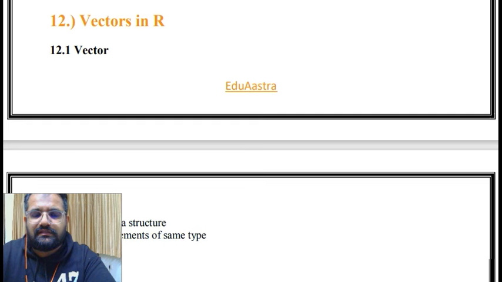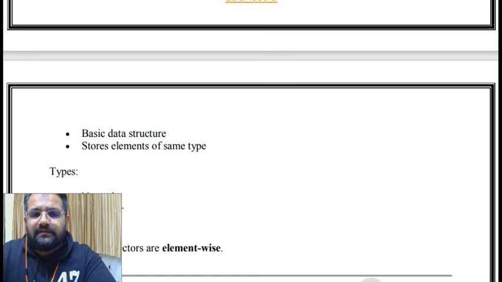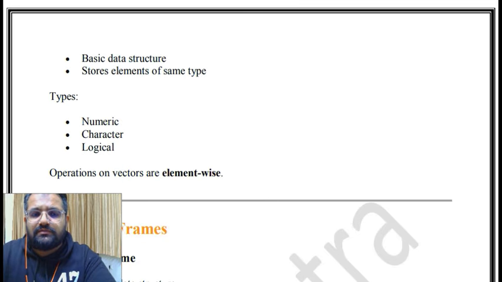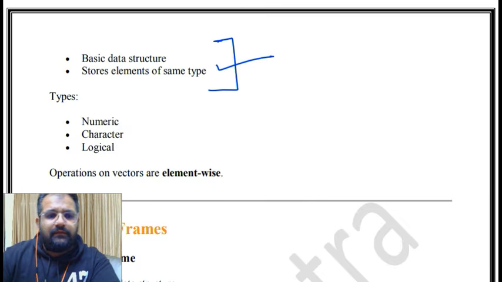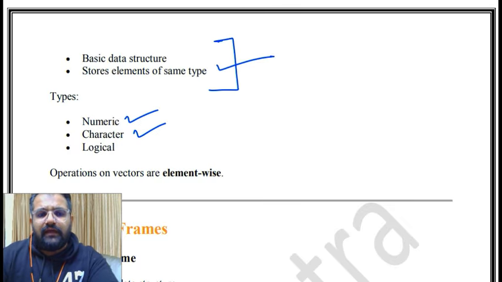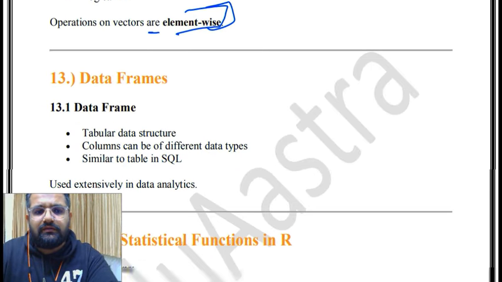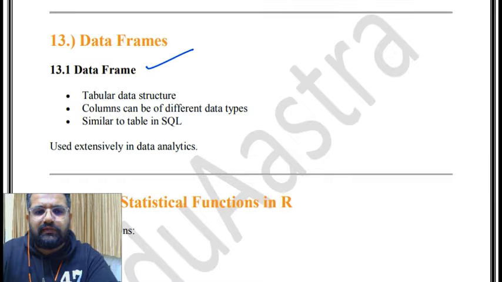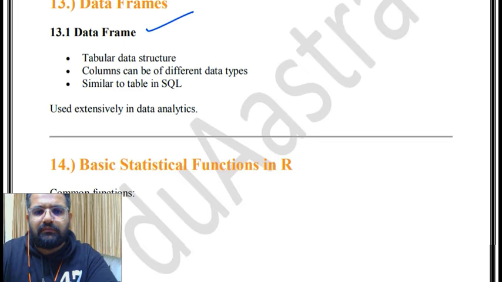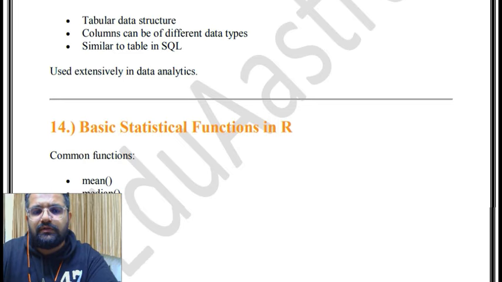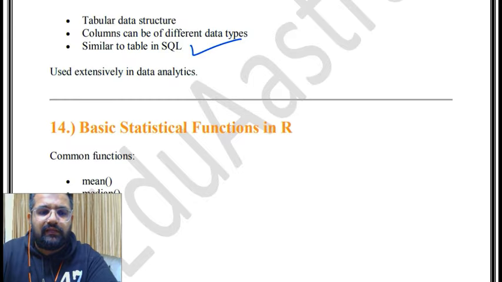Then vectors in R. It is the basic data structure and stores elements of the same type. Types are numeric, character and logical. Operations on vectors are element wise. ठीक है, कौन कौन से? Numeric, character and logical. Then data frames. A data frame is a tabular data structure. Columns can be of different data types, similar to a table in structured query language, used extensively in data analytics.